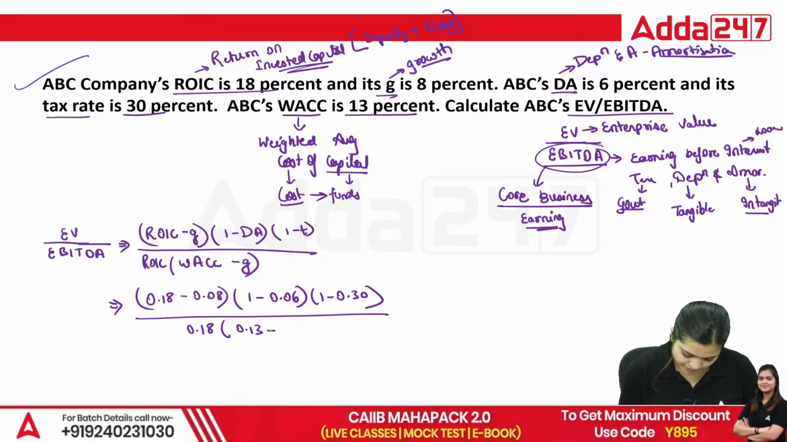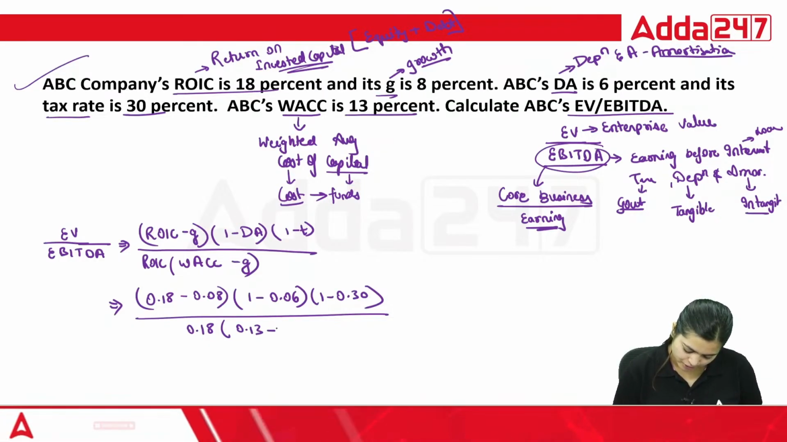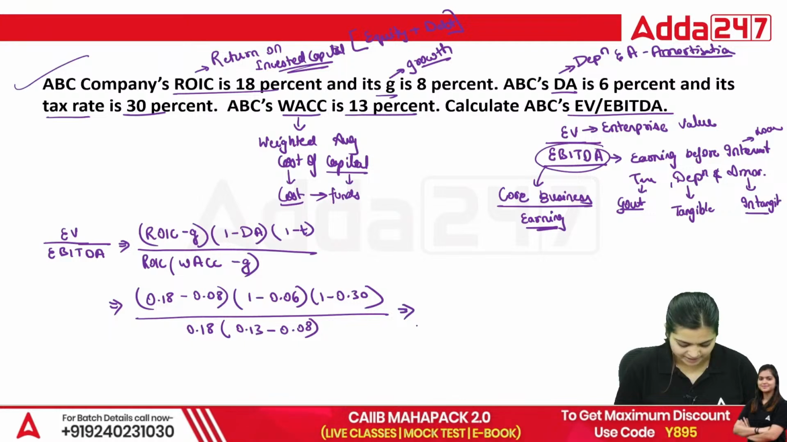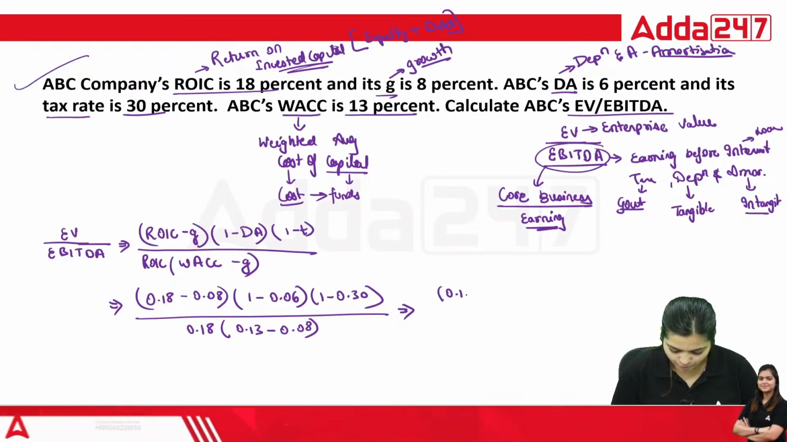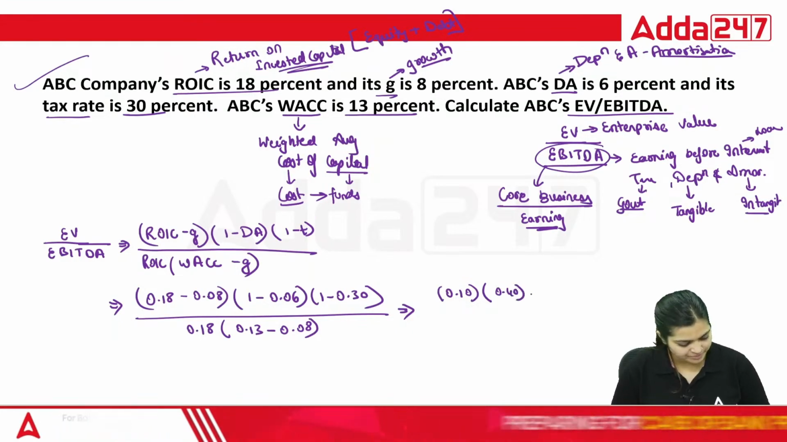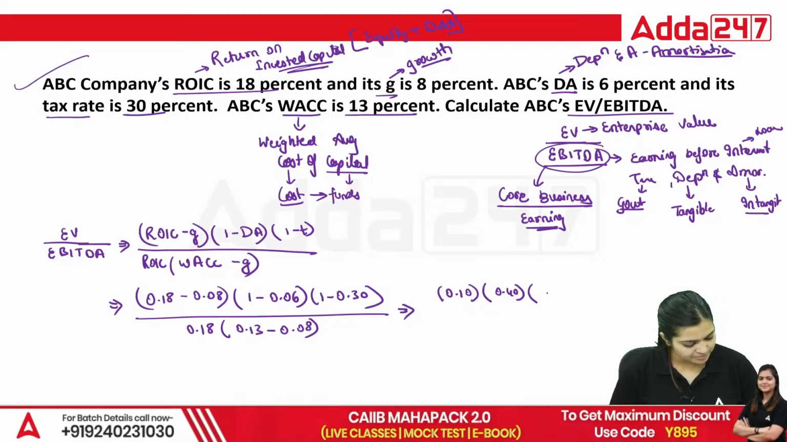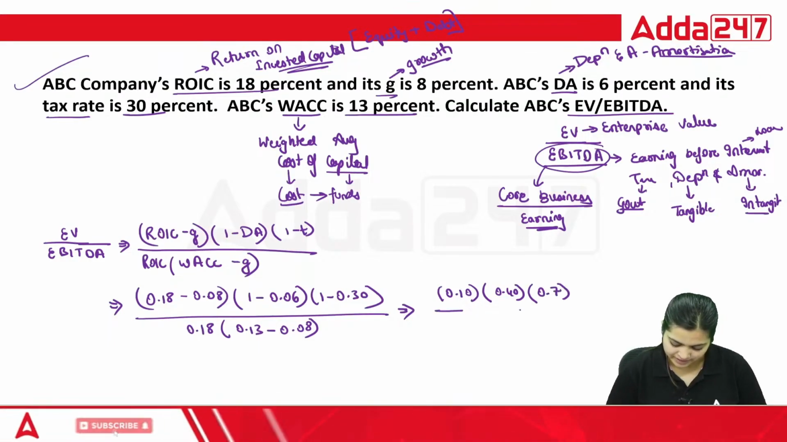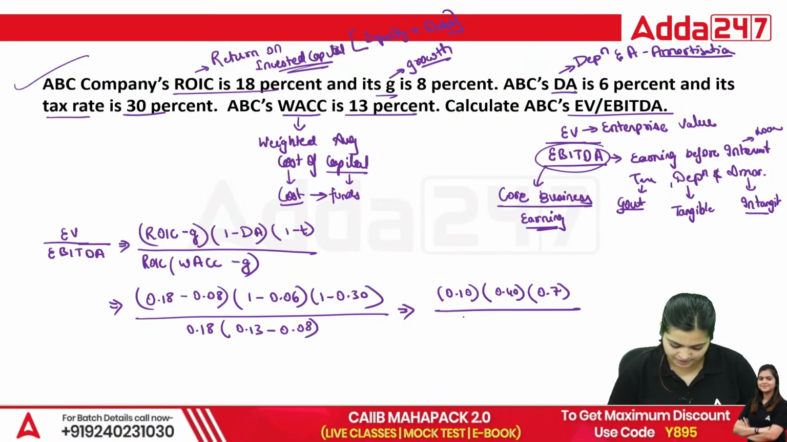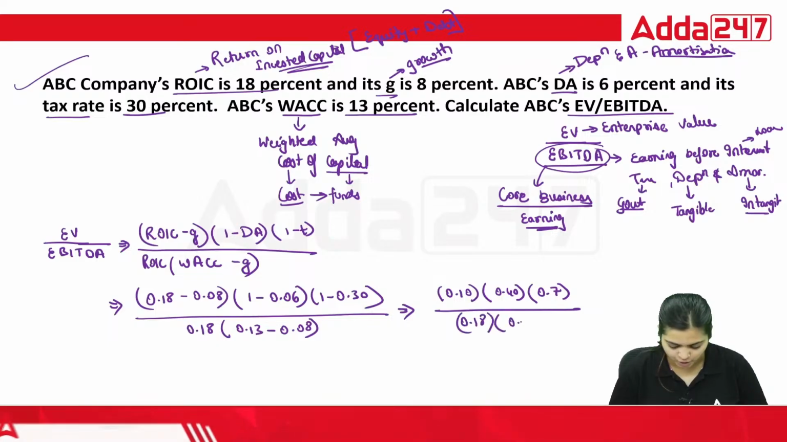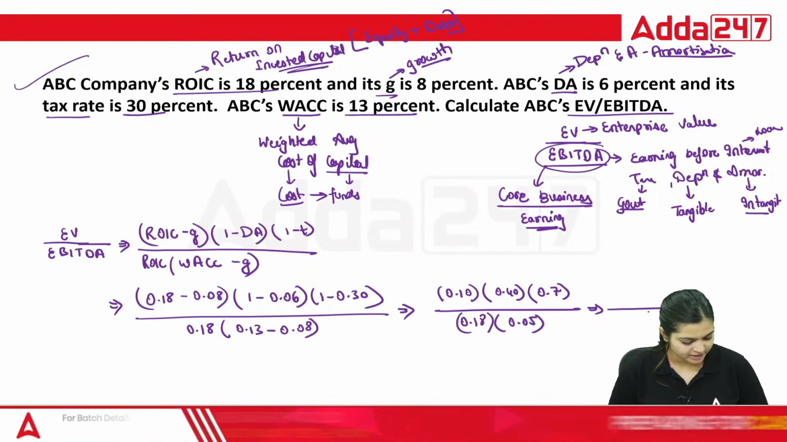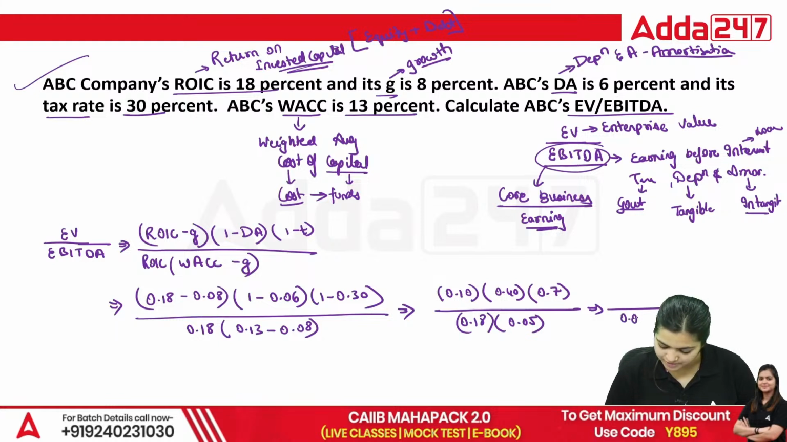WACC 0.13 minus your G, that is going to be your 0.08. So in the numerator, 0.18 minus 0.08, that is your 0.10, times 0.40 in the next bracket. 1 minus 0.6, that is 0.4, and 1 minus 0.3, that is 0.7, divided by 0.13 minus 0.08, that is 0.18 into 0.05. So here your denominator is going to be 0.18 into 0.05, that is 0.009.